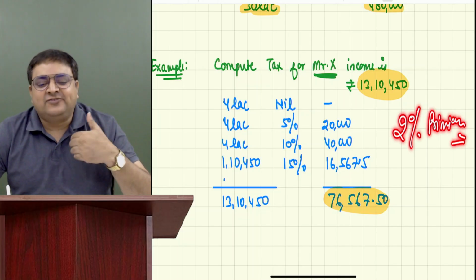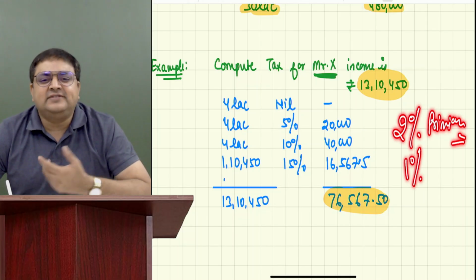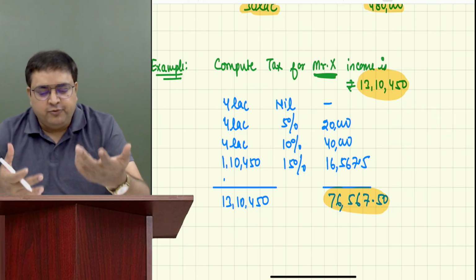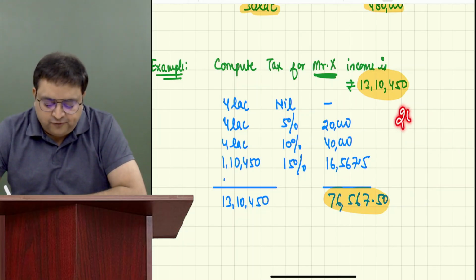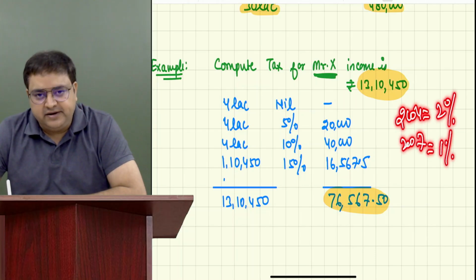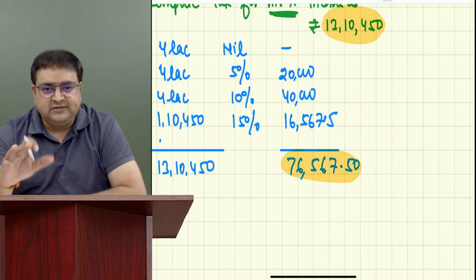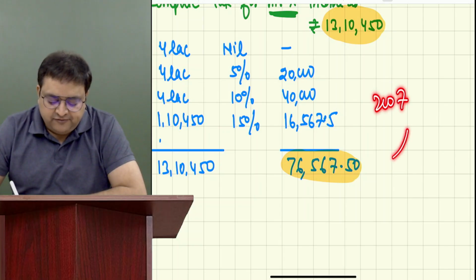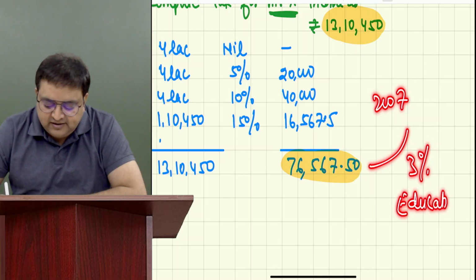Please pay us a little extra now, 1% extra for our secondary and higher education. What is secondary and higher education? Till class 12th. We need our education to develop more, so we need some extra money for it. After 2004, 2% was added. After 2007, 1% was added. So how much did it become? 3%. Since 2007, for almost 18 years now, we have been adding 3% extra in the name of education cess.